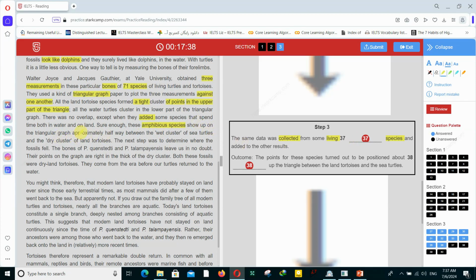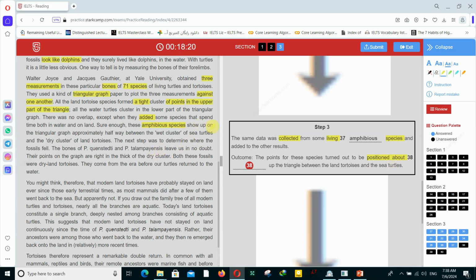Show up on the triangular graph approximately halfway between. Okay, be careful about the spelling. Amphibious species and added to the other results. Outcome. The points of these species turn out to be positioned where? About. For about, they may have used some other words like approximately, which is a great vocabulary for IELTS writing task 1. You see how the different skills for your exam relate to each other.